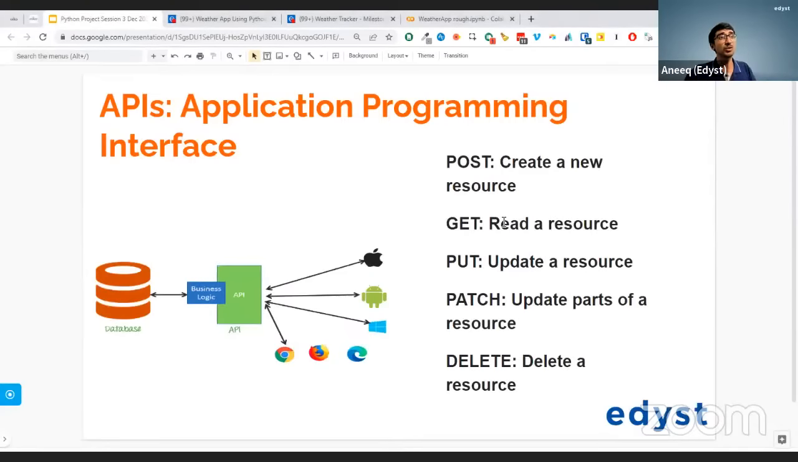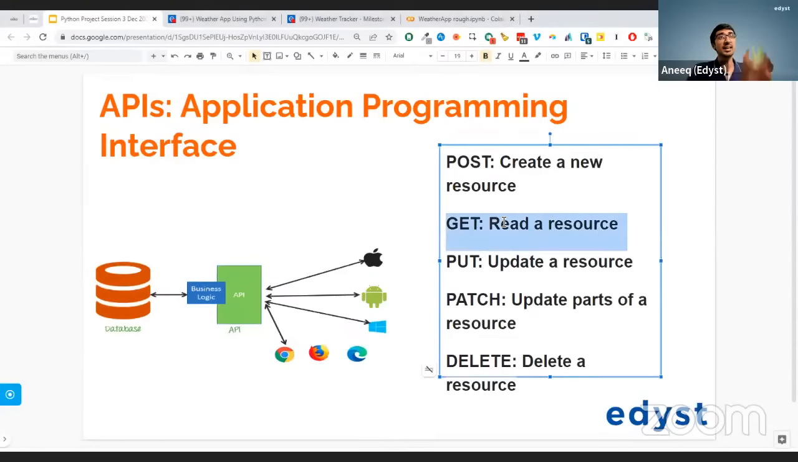For our scenario, we just need to remember that there's a get endpoint, and we're just going to use that get endpoint over here. Okay, is everybody clear on what an API is, theoretically, conceptually? Is everybody clear on this? What get means? Is everybody clear on this part, conceptually, right?